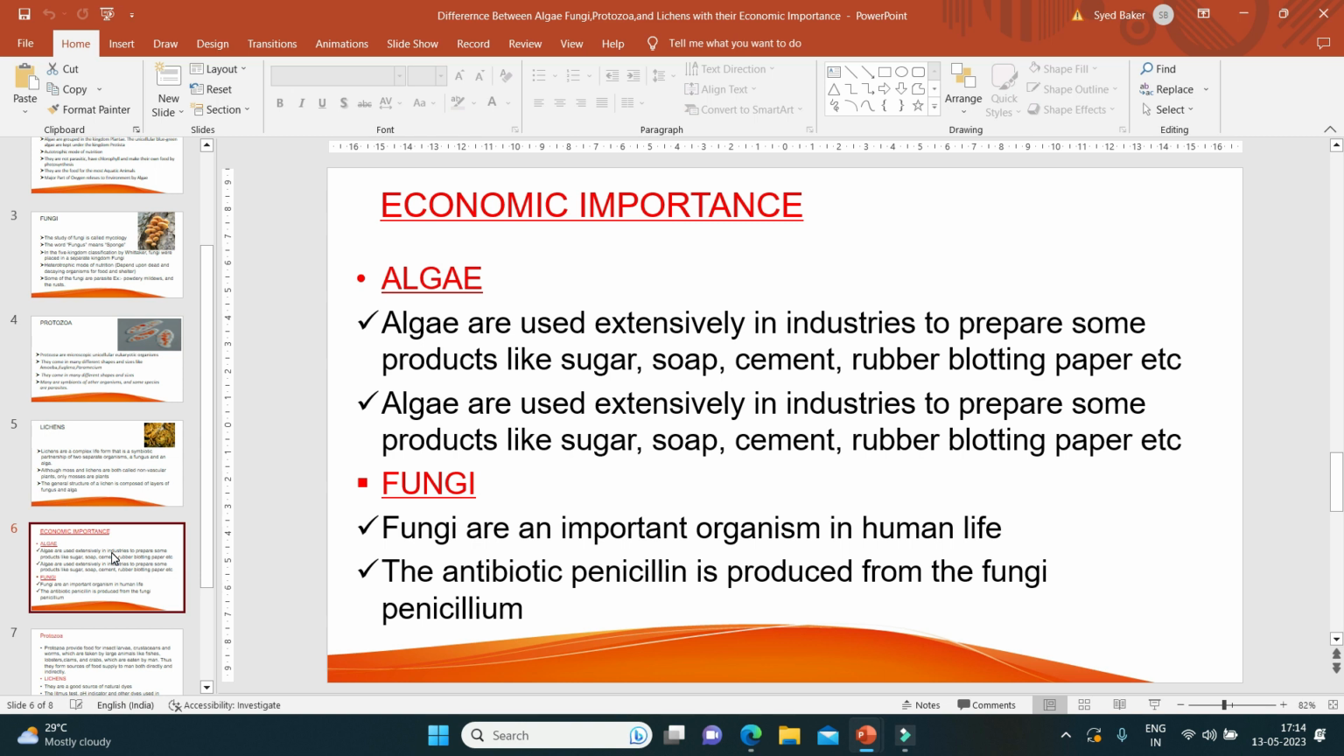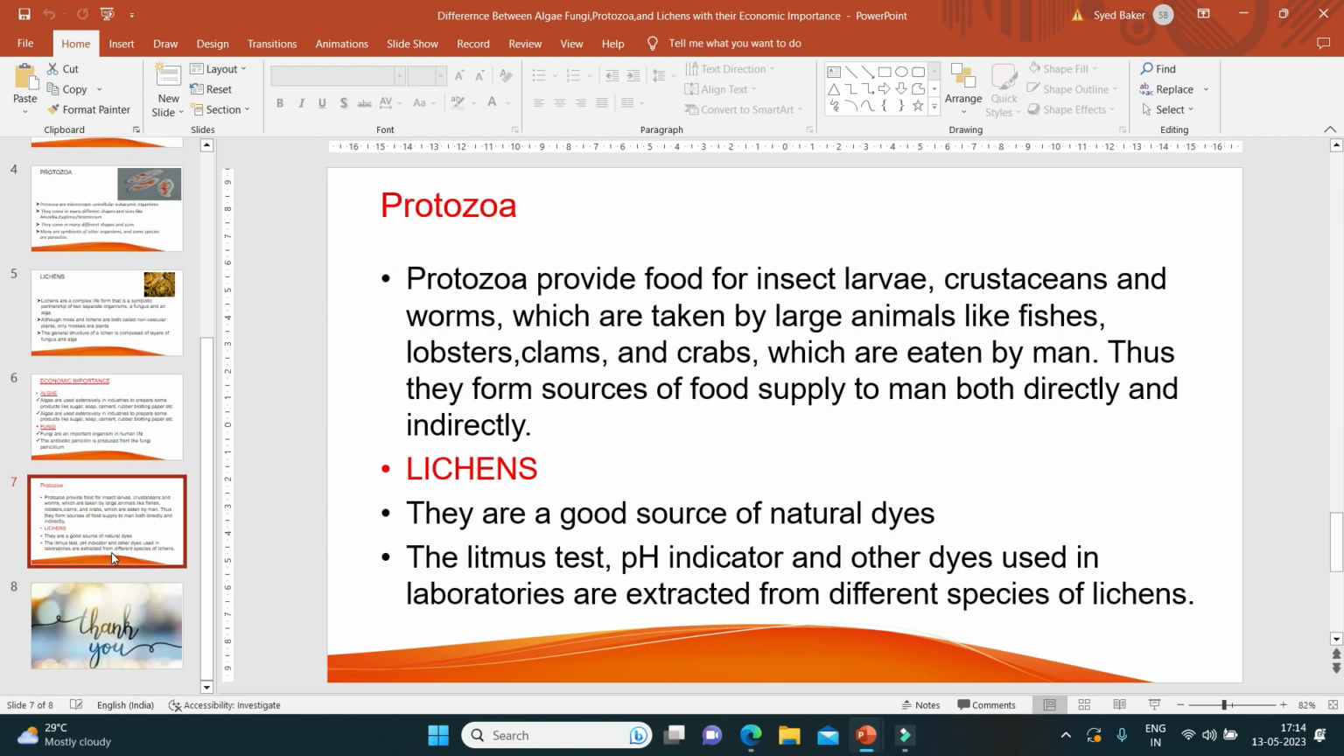Then fungi. Fungi are most important, as we know the strongest antibiotic, penicillin. It's extracted from Penicillium, a fungus that grows on citrus fruits like orange. Okay, next, protozoans. They are food for other organisms in aquatic habitats, like crustaceans, and they are food for other organisms. If fish eat these protozoans, then we eat the fish. Like that, it's a food chain.